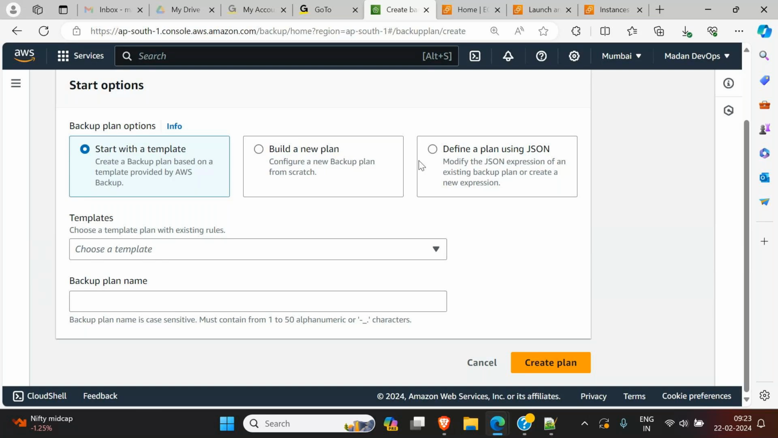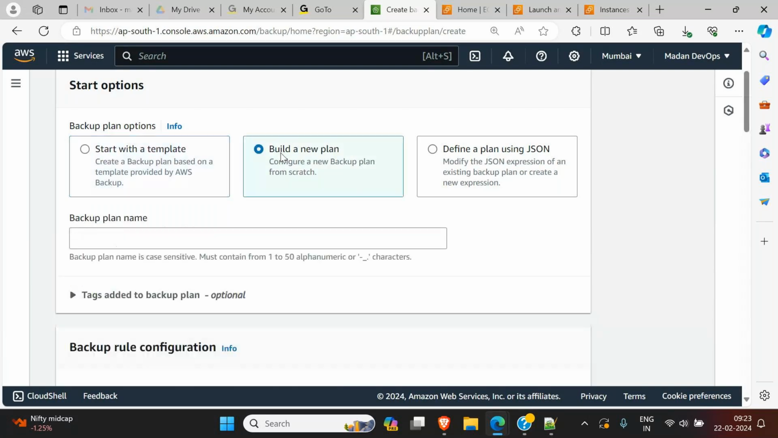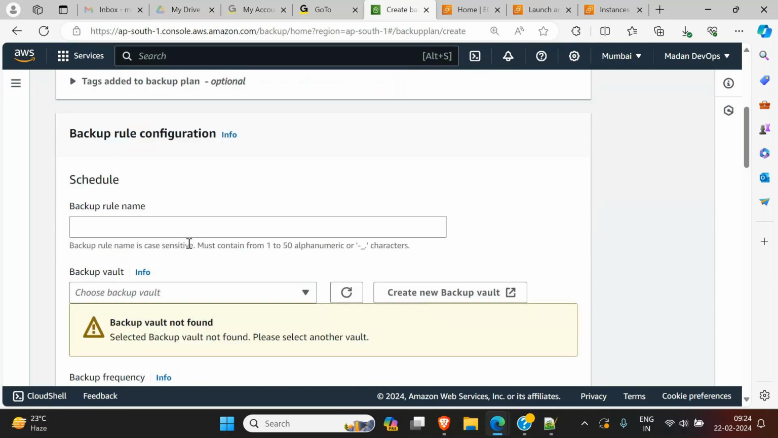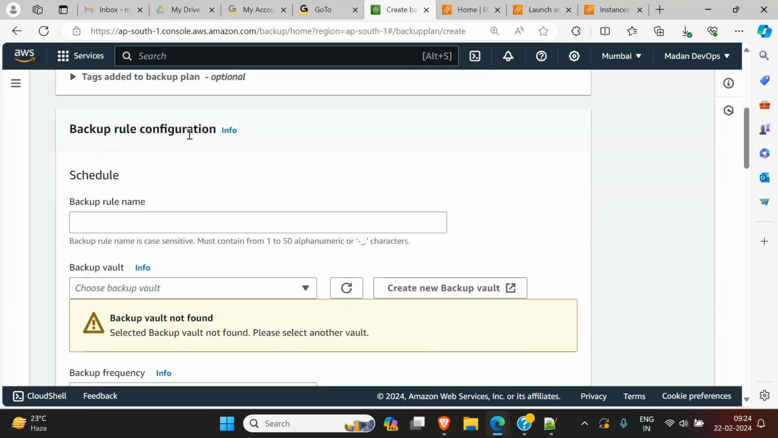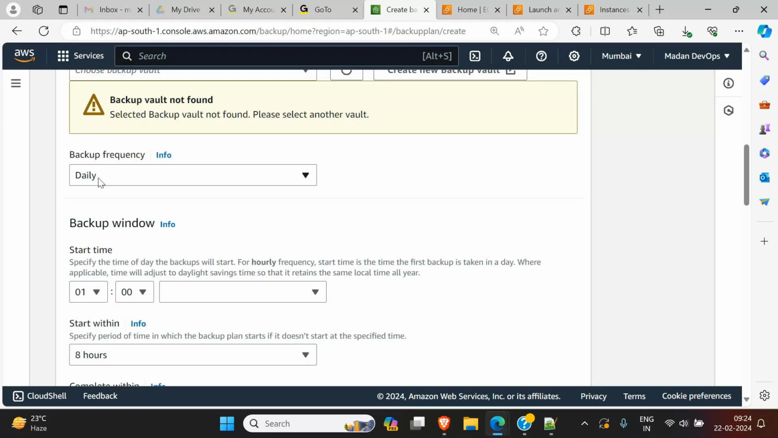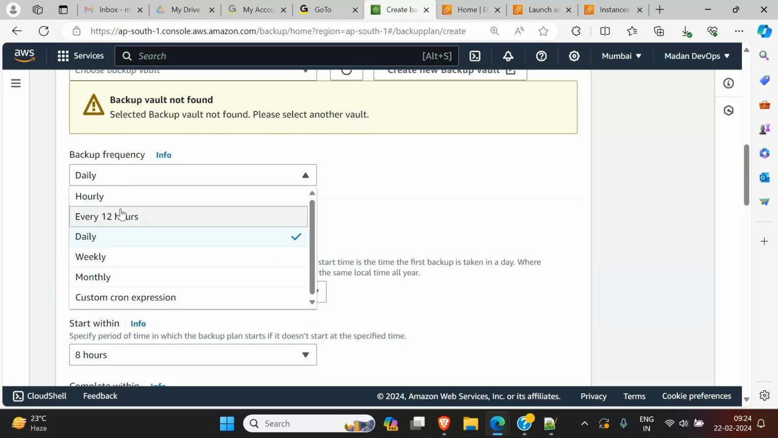Normally we always select build a new plan, and again you have to give a plan name. Here I will say db backup plan. Now come down, tag again is not mandatory. Now backup rule configuration. For frequency, it's showing hourly, every 12 hours, daily, weekly, monthly, custom cron expression.